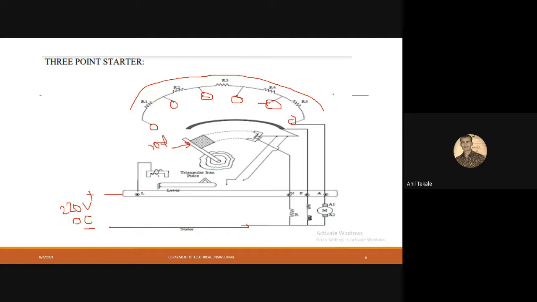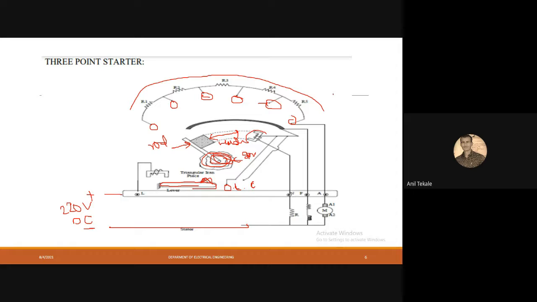This is the rod. This is the holding clip. Then there is the circular spring. Then here is one rod with the pin, that is the triangular iron piece, known as the overload coil, OLC.